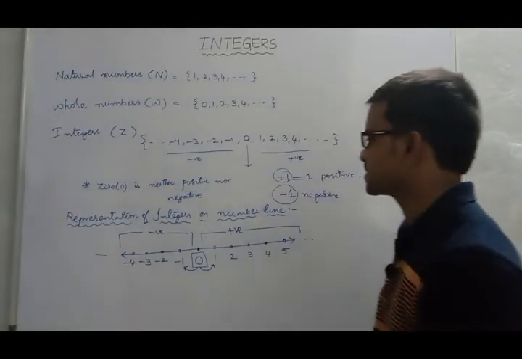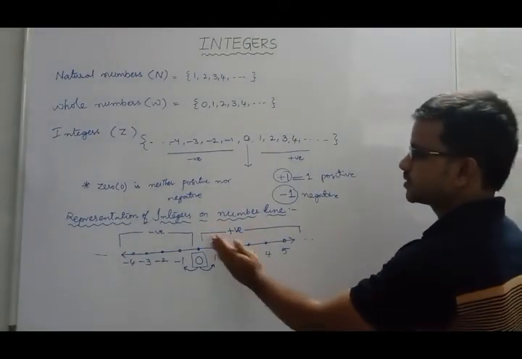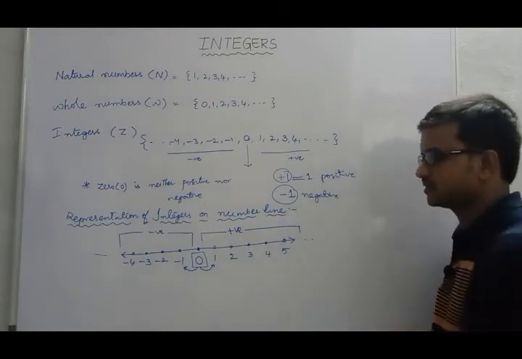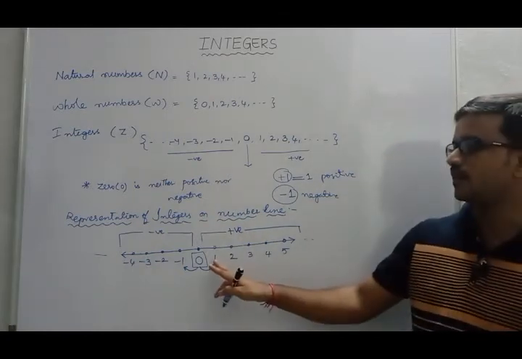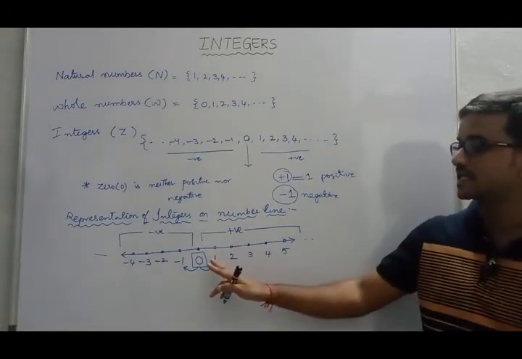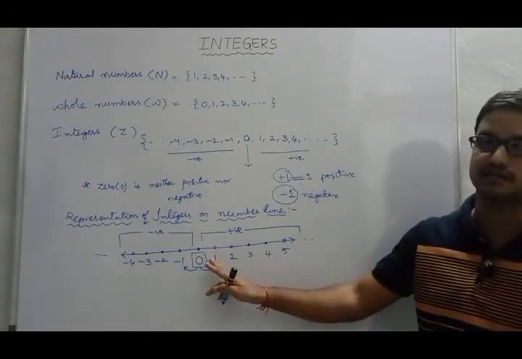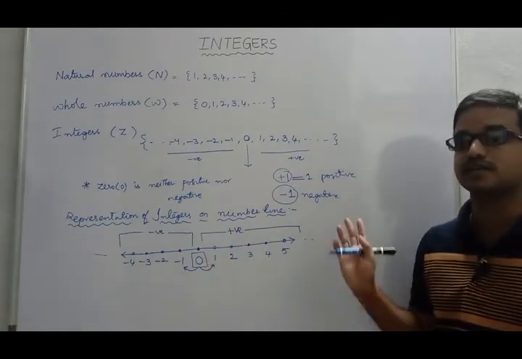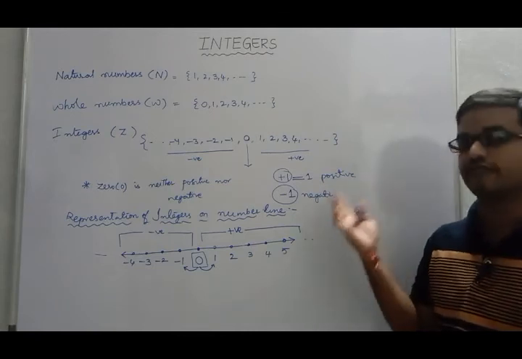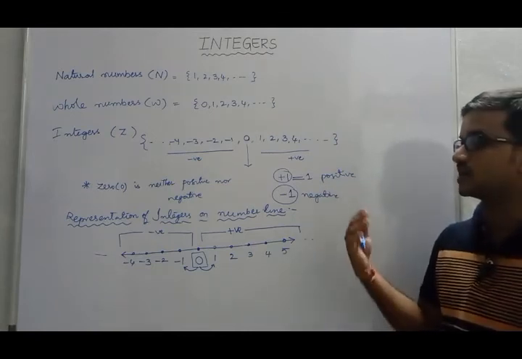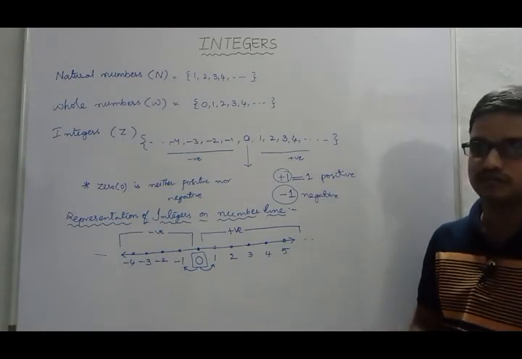What are the observations? Coming to the positive integers, one is the smallest positive integer. And what about the largest or the biggest? It is plus infinite. We cannot say the largest or greatest positive value.